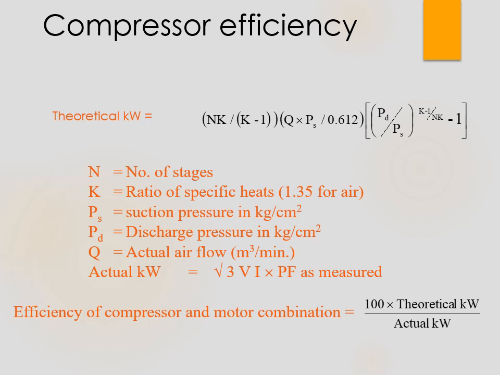So once you know the theoretical kilowatt, you may calculate it. Then the actual kilowatt can also be calculated with the formula root 3 VI cos phi, that is, root 3 VI power factor. So if you calculate both the actual kilowatt and theoretical kilowatt, just place them in this formula and find the efficiency of the compressor. So this is very important. The numerical part is also important, and the formula is very relevant here, very important for the exams, friends.